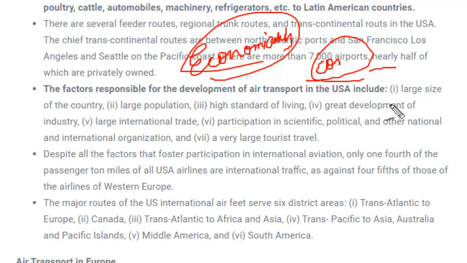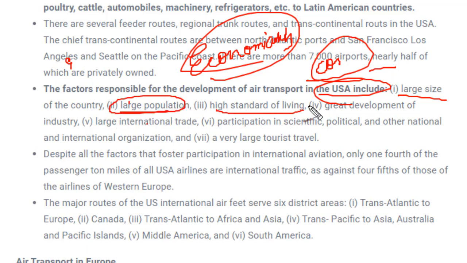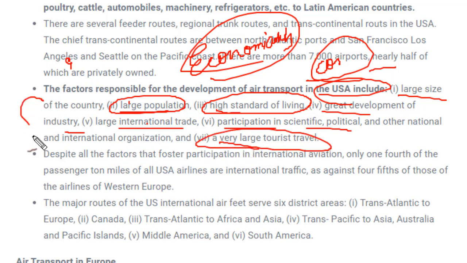If the size of the country is very large and people have to travel from one end to another, then an air transport system has to be developed. The USA is a very huge country, that's why air transport was developed there. The USA also has a large population, a high standard of living, great industrial development, large international trade, participation in science, political and financial affairs, and very large tourist travel. These factors are responsible for building a good system of air transport in the USA.